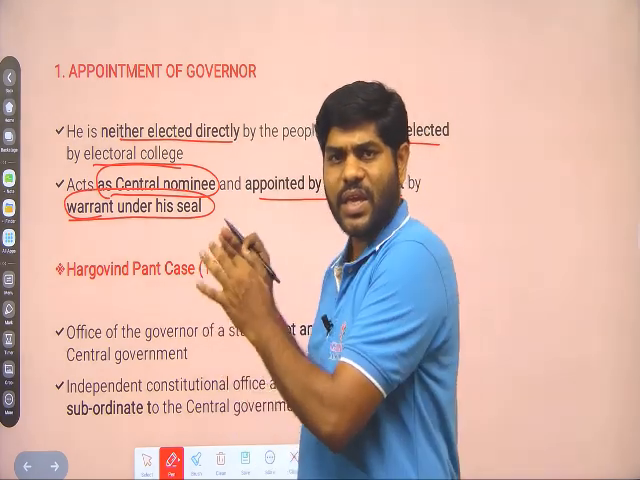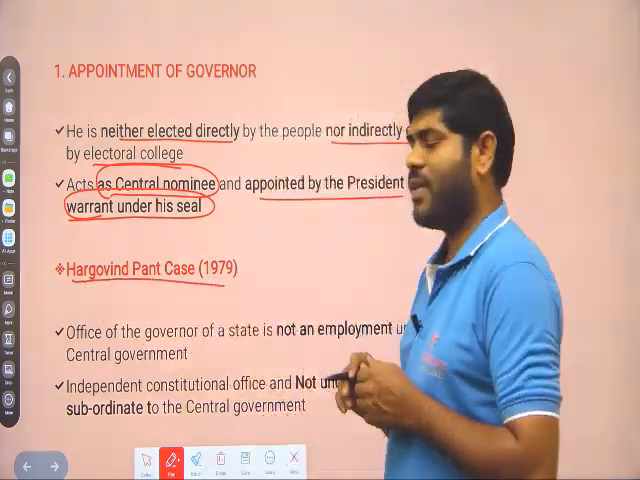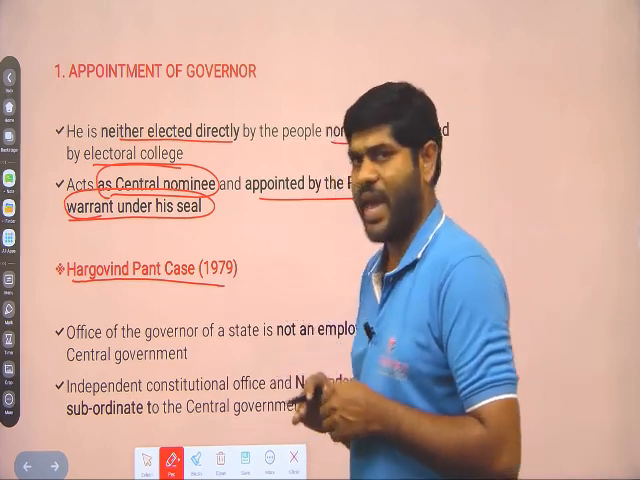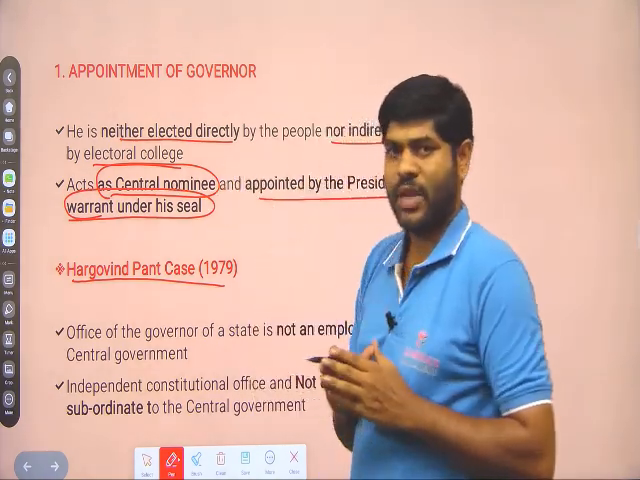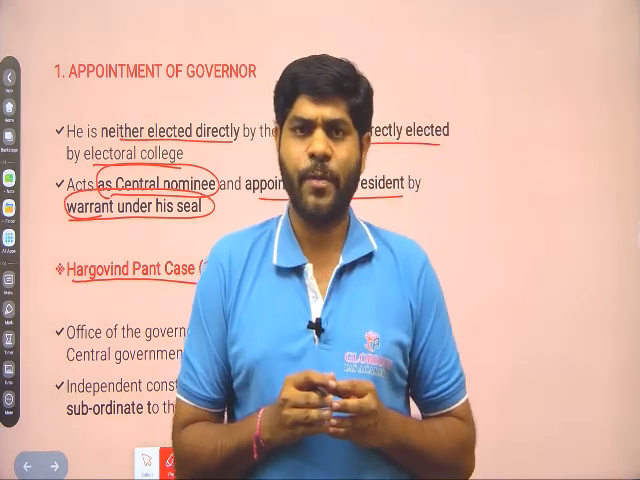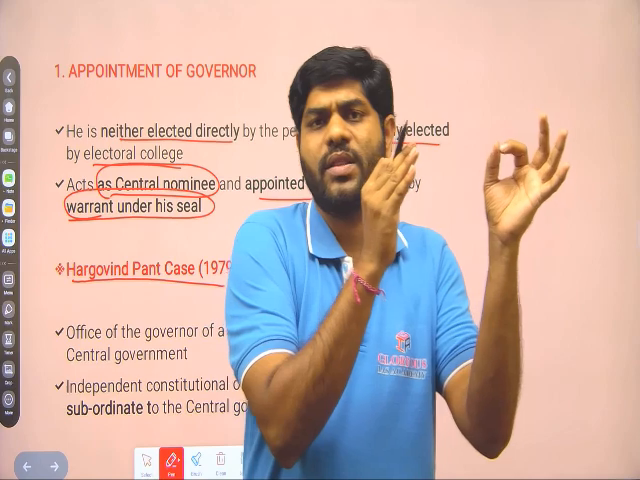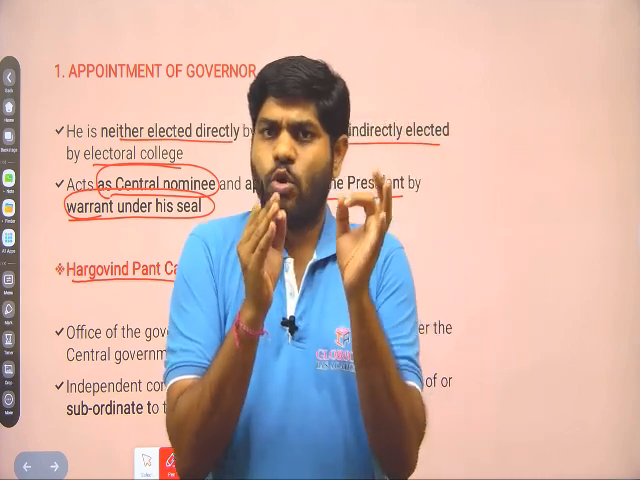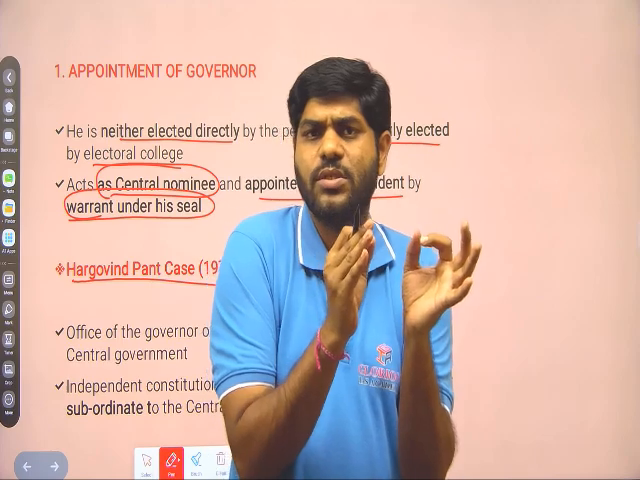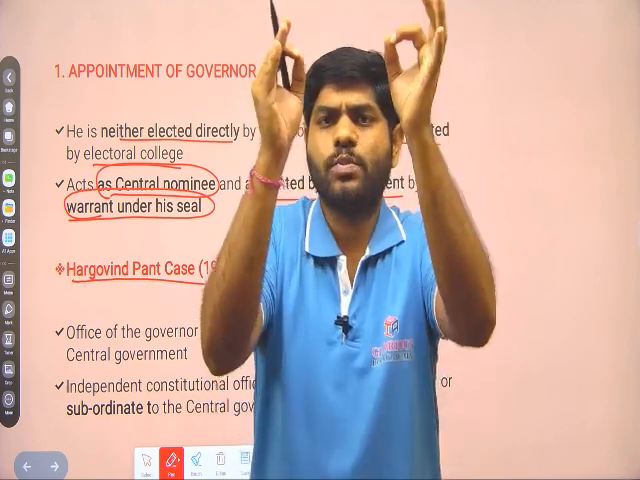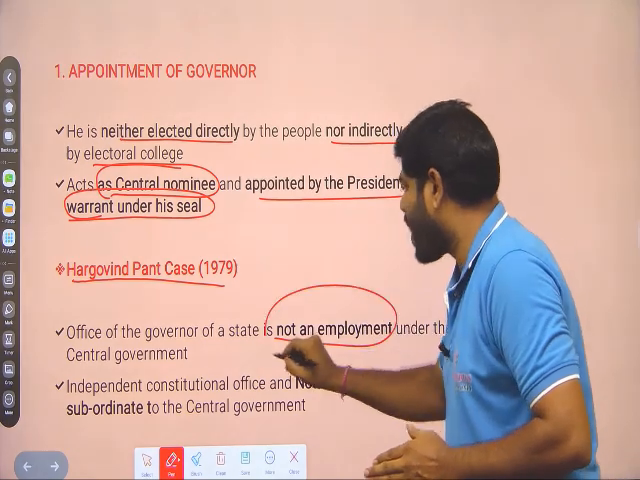Here in this case, there is one Supreme Court case, the Hargovind Pant case in 1979. In this 1979 case, the Supreme Court gave a landmark judgment regarding the appointment of the governor. According to this judgment, the central government should not use the office of the governor as an employment opportunity for political leaders. That means whoever the political leaders are that would not be appointed through direct elections, the central government should not use this office to employ those political leaders. So here the Supreme Court mentioned that it is not to be considered as an employment opportunity.